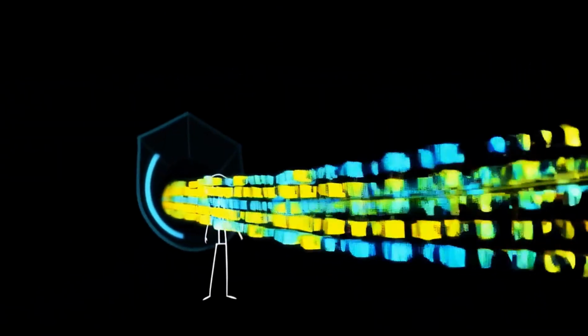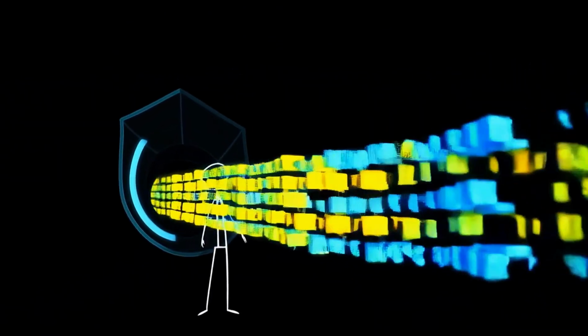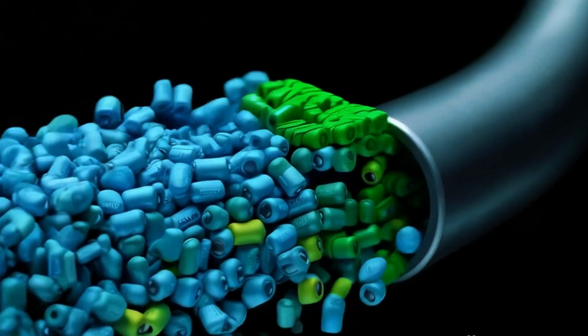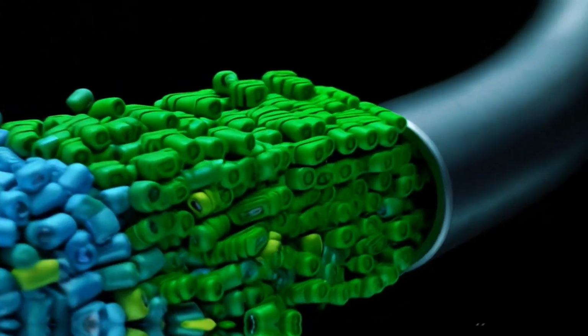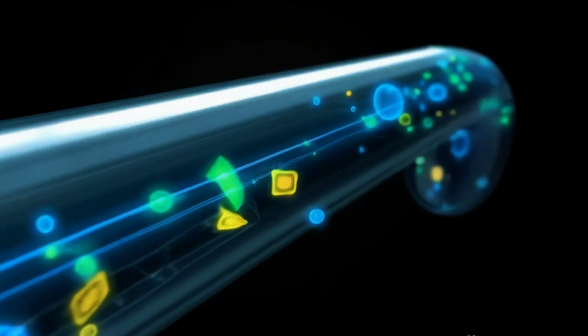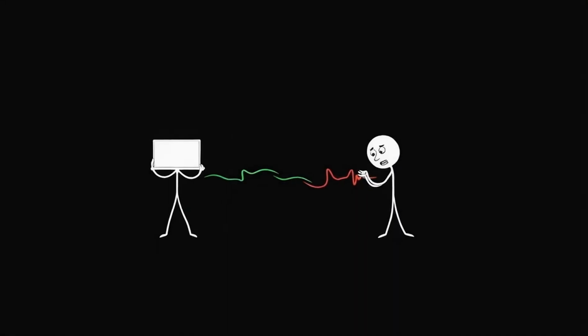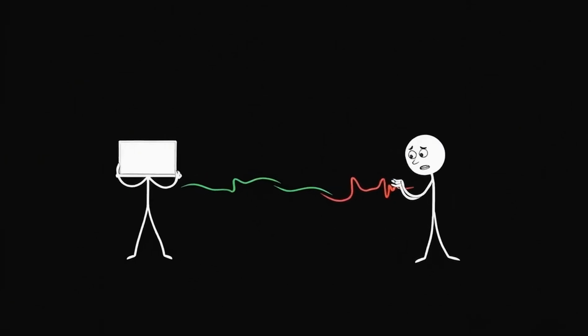Ever heard of bandwidth? It's like the size of a pipe that data flows through. If the pipe is too small, data moves slowly. That's low bandwidth. If the pipe is big, data moves quickly. That's high bandwidth. That's why high bandwidth is great for streaming videos and games.